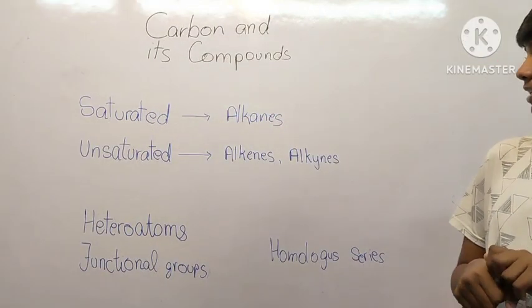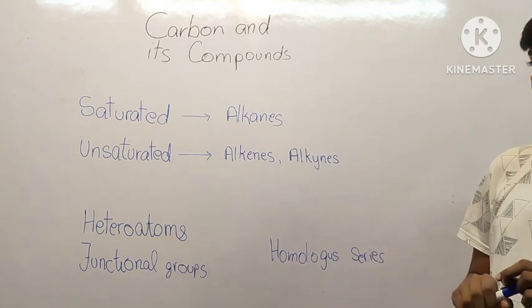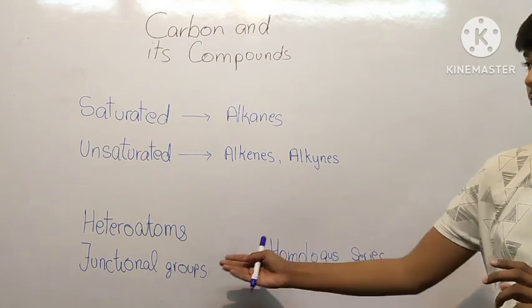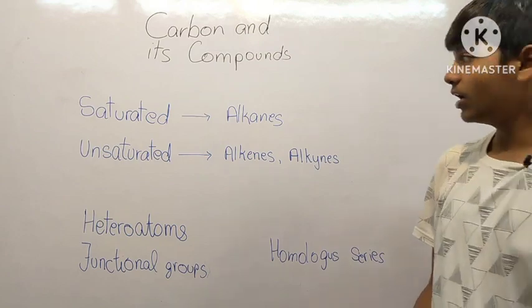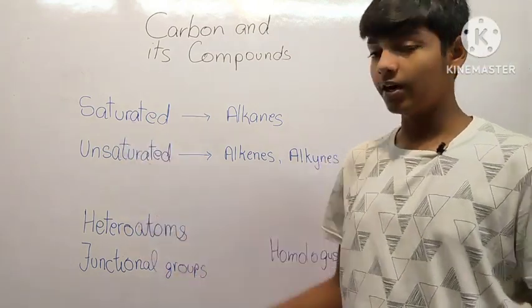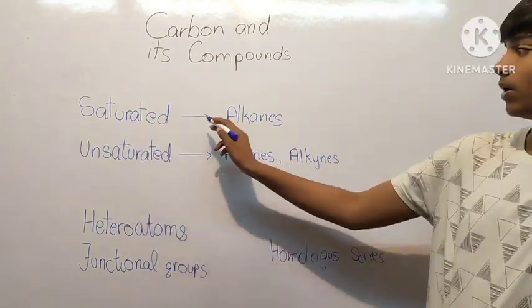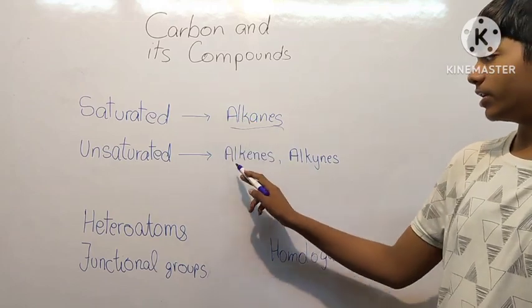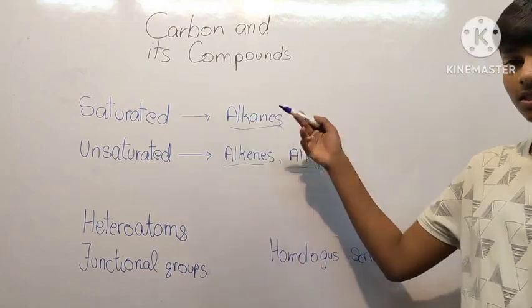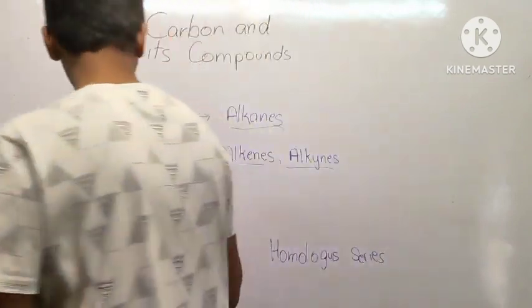So today we'll be discussing saturated and unsaturated carbon compounds, and we'll be discussing functional groups and homologous series. So first, let's discuss what are saturated and unsaturated compounds. Saturated compounds include alkanes, unsaturated include alkenes and alkynes. So what does this mean?